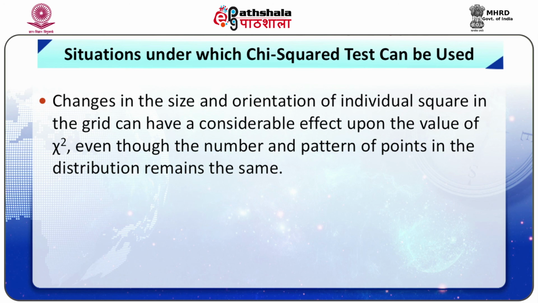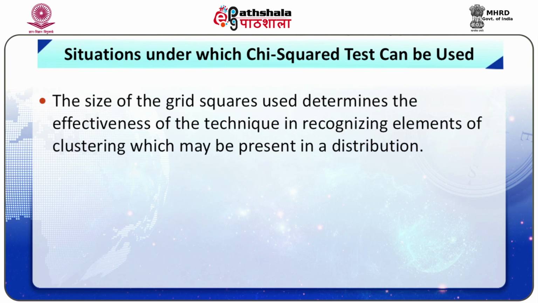Peter Davis 1974 says, the size of the grid squares used determines the effectiveness of the technique in recognizing elements of clustering which may be present in a distribution.